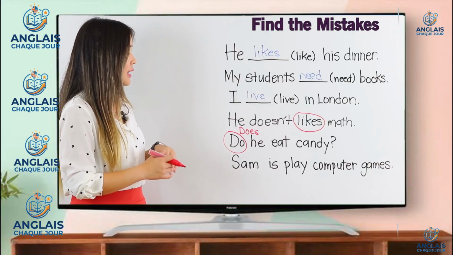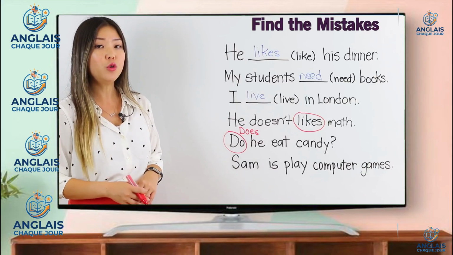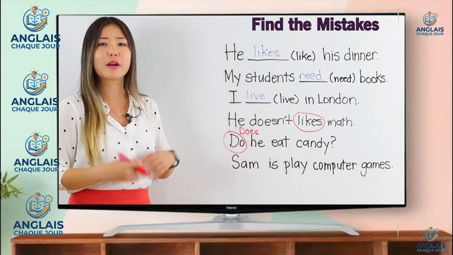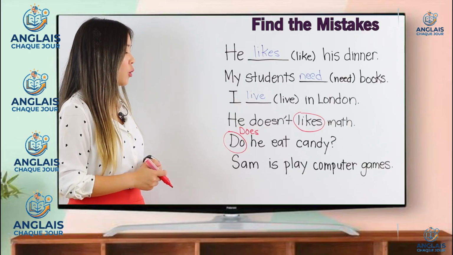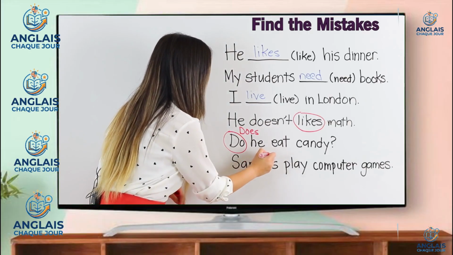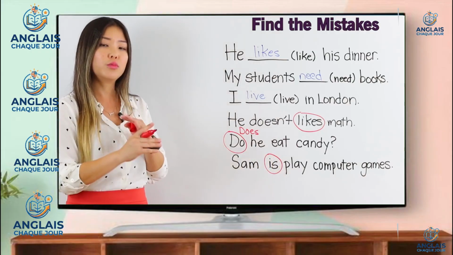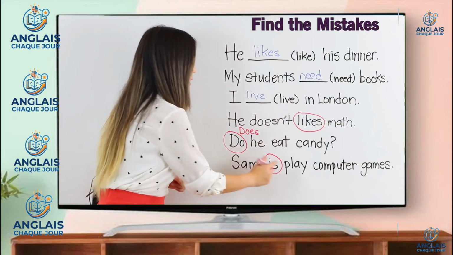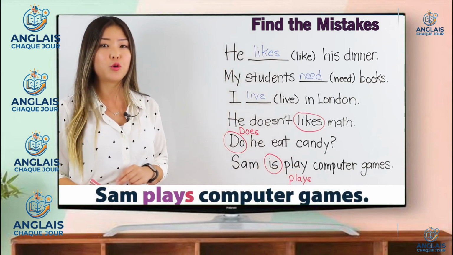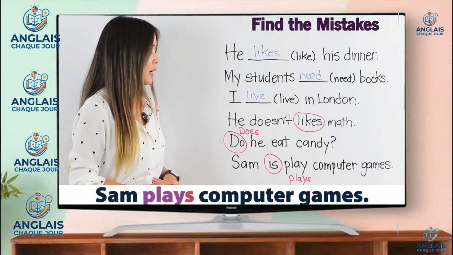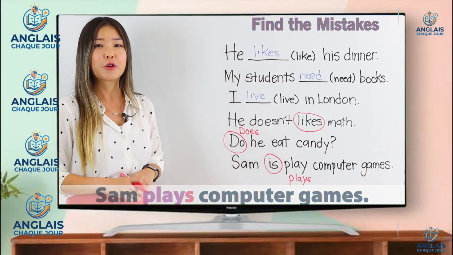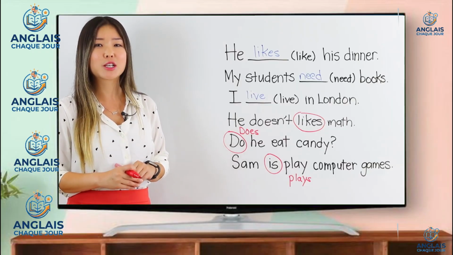And finally, Sam is play computer games. There are 2 present simple verbs here, and we can't have that. So the correct way to fix this sentence is to get rid of the is, so take that out, and say Sam plays computer games. Add an S because the subject is Sam, which is a he. Great job! Let's move on to the next practice.